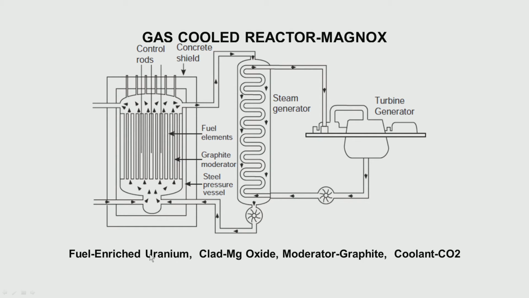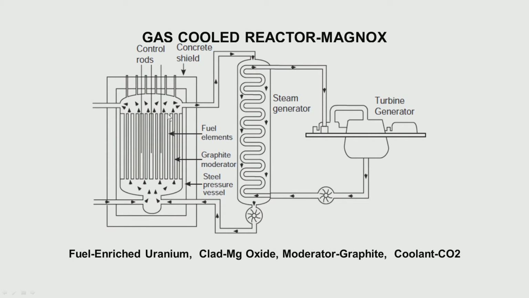The fuel used is enriched uranium, and the clad is magnesium oxide, that is why it was called Magnox, and the moderator is graphite, and you have control rods. The gas comes here, goes to a steam generator where steam is produced and it is producing electricity.